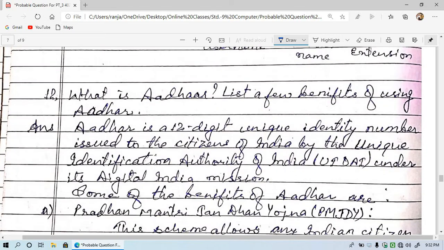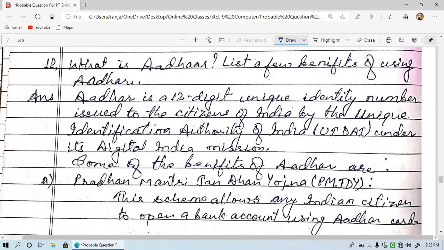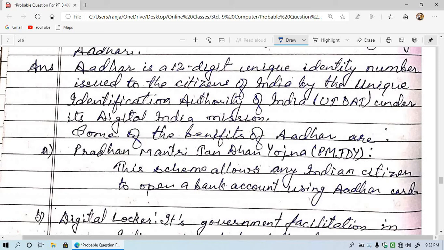Now let's see question number 12. What is Aadhaar? List a few benefits of using Aadhaar. It is an important question for the exam. Aadhaar is a 12-digit unique identity number issued to the citizens of India by the Unique Identification Authority of India, that is UIDAI, under its Digital India mission.